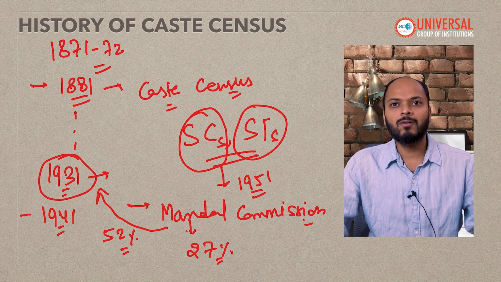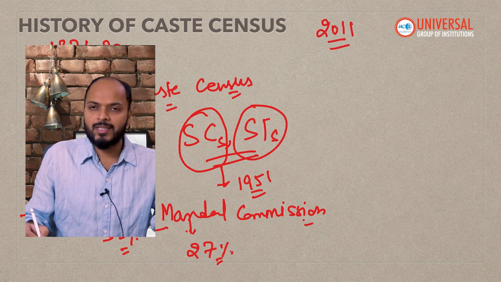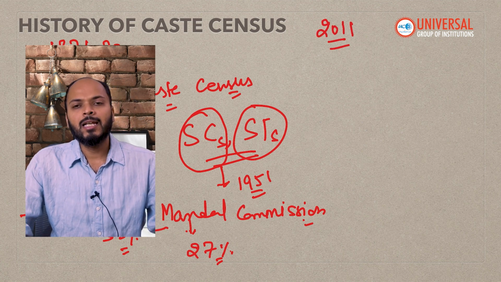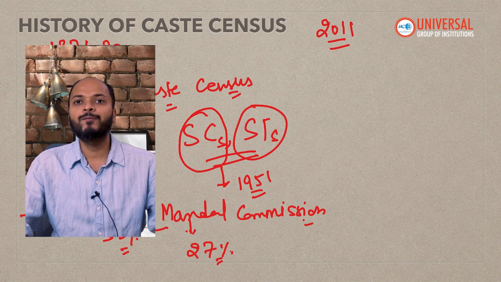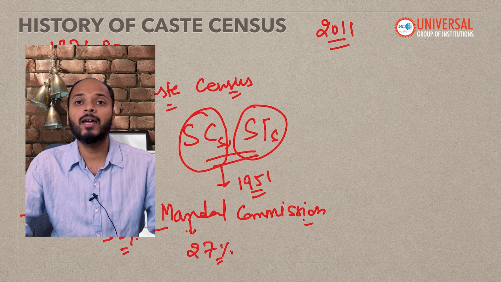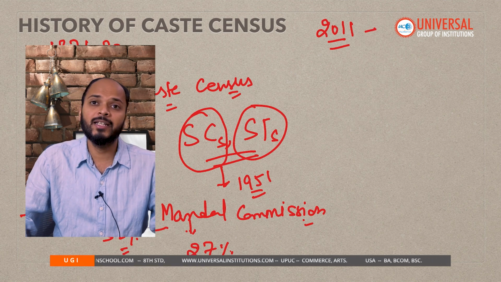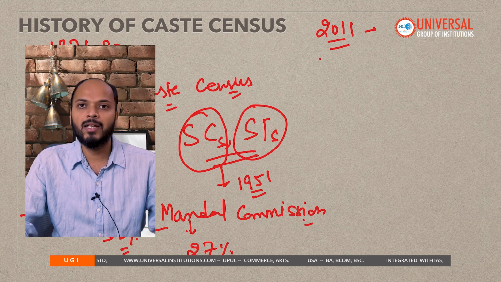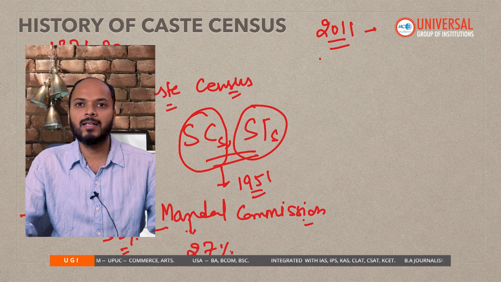But the government somehow could resist this demand. In 2011, when the last census was conducted, there was a UPA government led by Prime Minister Manmohan Singh. In the UPA itself, there were a few political parties which had a support base among OBCs. For example, parties like RJD and the Samajwadi Party pressurized the Prime Minister to conduct a caste census.